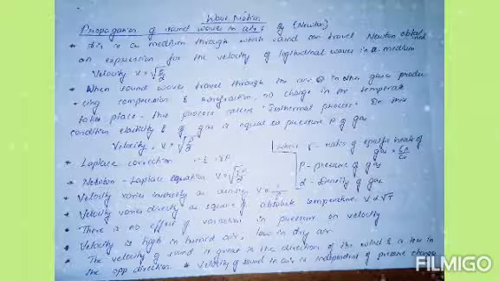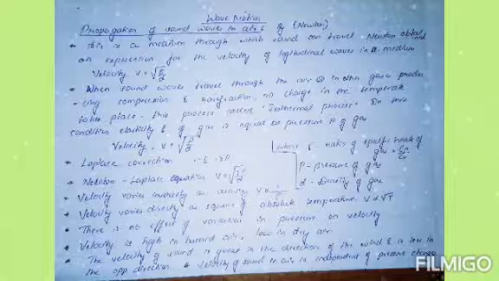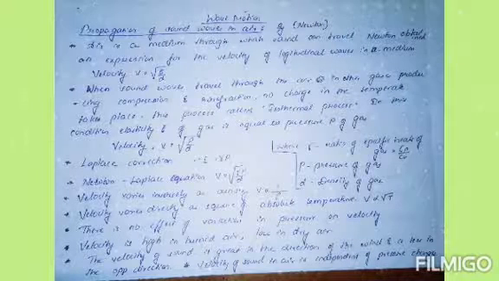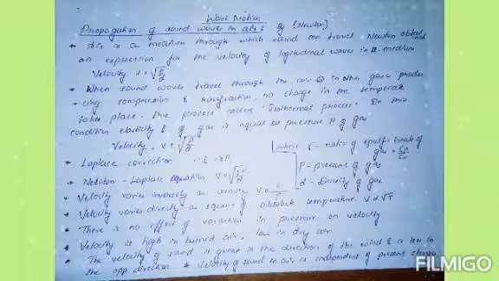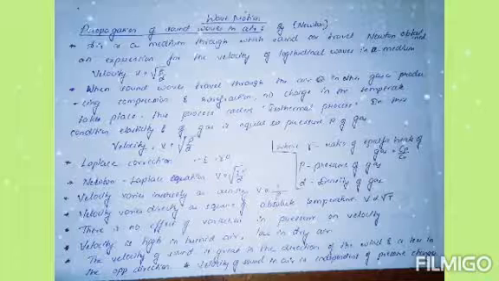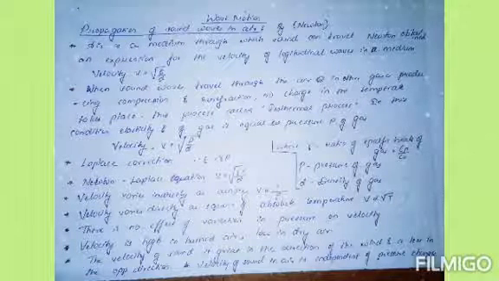Okay, then next one is the propagation of sound waves in air, or else it can also be called Newton's sound waves in air. So air is a medium through which sound can travel. Newton obtained an expression for the velocity of longitudinal waves in the medium. So that is velocity v is equal to square root of E by d.